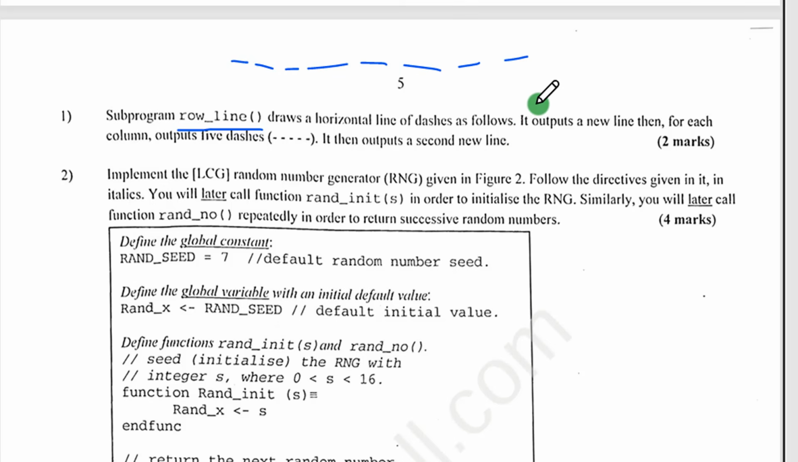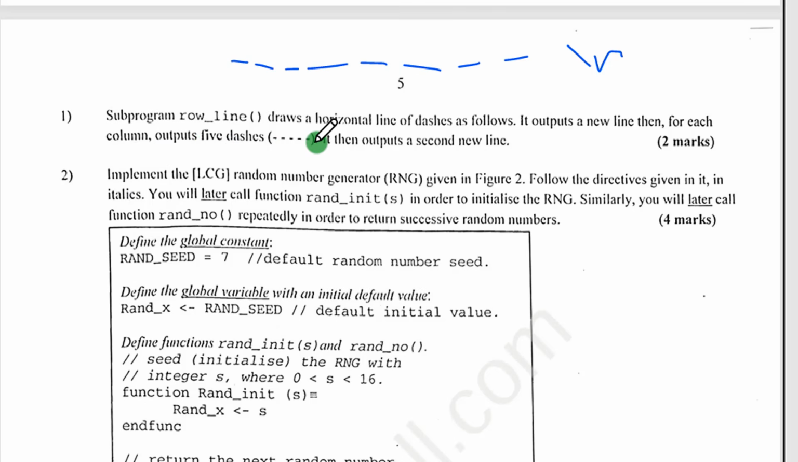Full stop. They say it outputs a new line. So remember that new line in C programming is what? It is \n. Take note, \n. So it outputs a new line. Remember the output you use is with the syntax printf. Good. So you just need to do a printf where you put the \n in, and you are done with this first part. Comma. Then they say for each column output 5 dashes.